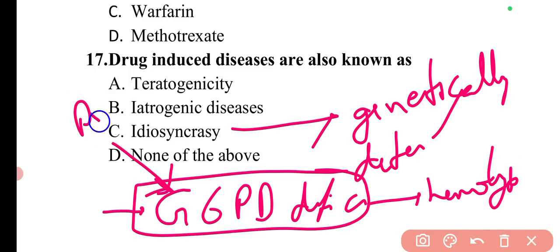For example, if primaquine, dapsone, sulfonamide or methylene blue dye is given, these drugs can cause hemolytic anemia in patients with G6PD deficiency. So these are idiosyncrasies, which are genetically determined adverse drug reactions, or genetically determined abnormal reactions to a drug.